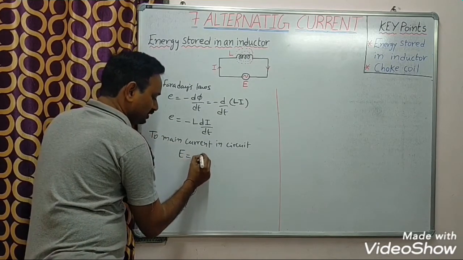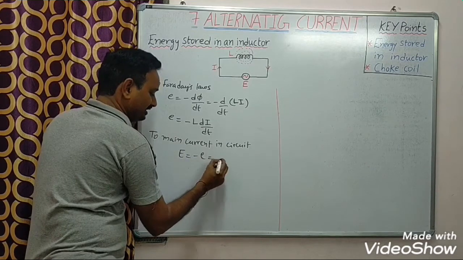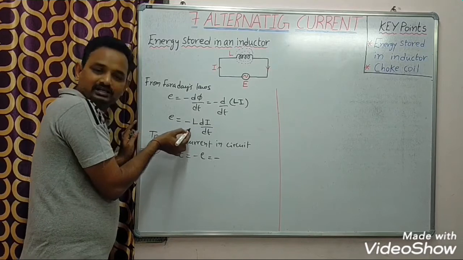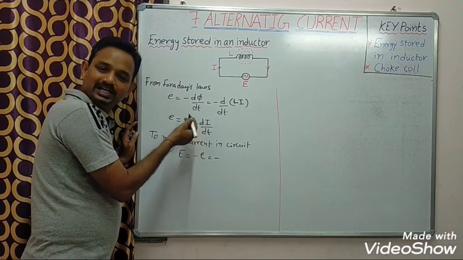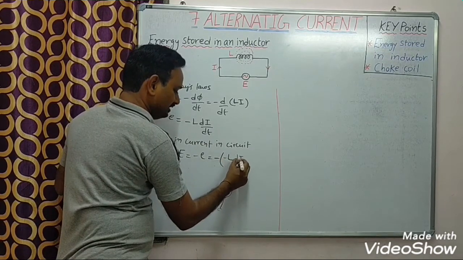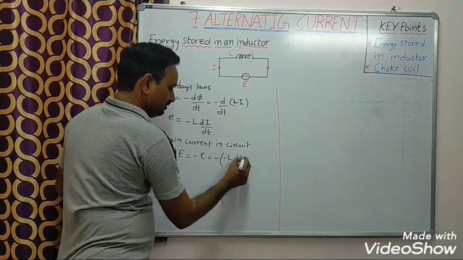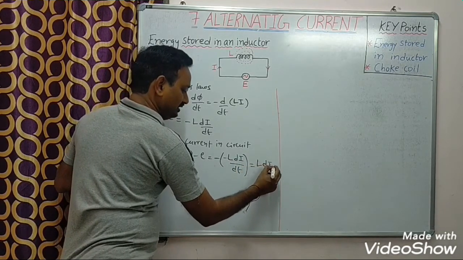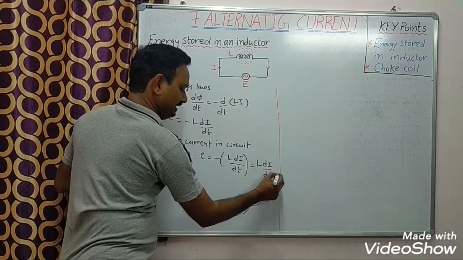That is, capital E equal to minus E. So in the place of E I will write minus L into di by dt. Minus into minus is plus, so I will get L into di by dt.